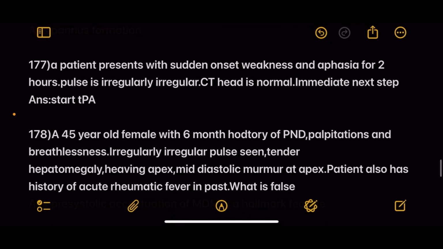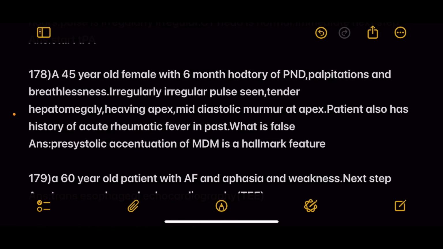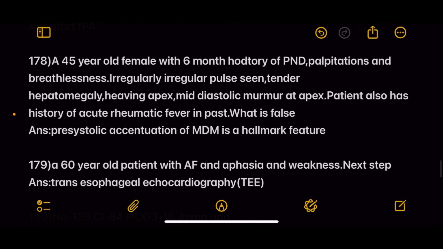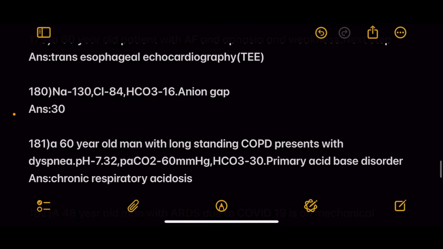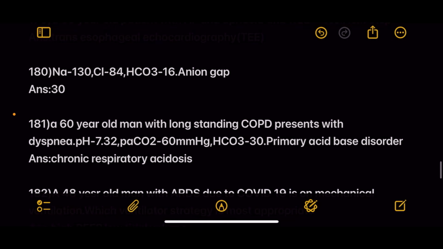Next, patient presents with sudden onset weakness and aphasia for 2 hours. Pulse is irregular. CT is normal. Next step is start TPA. 45-year-old female with history of PND, palpitation, breathlessness, irregular pulse, tender hepatomegaly, heaving apex, diastolic murmur at apex. Patient has history of acute rheumatic fever in past. Answer is pre-systolic accentuation of MDM. Next, 60-year-old patient with AF and aphasia and weakness. Next step is TEE. Next, sodium 130, chloride 84, bicarb 16, anion gap is 30.